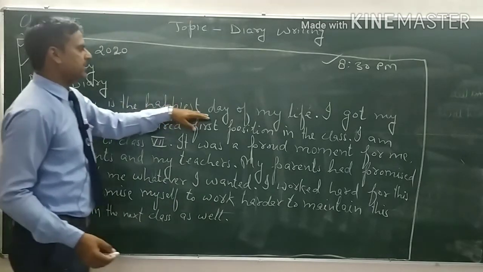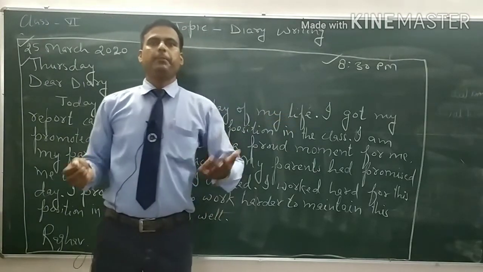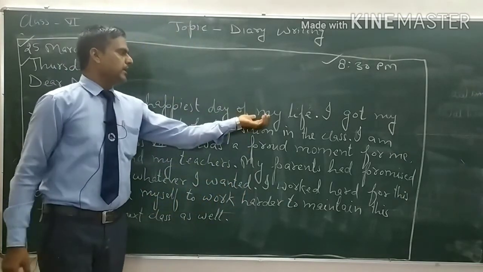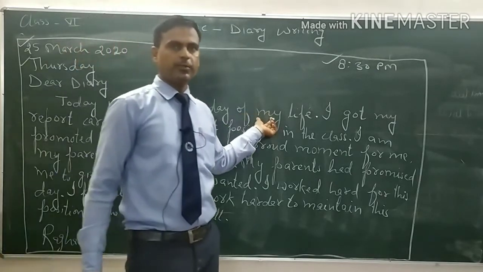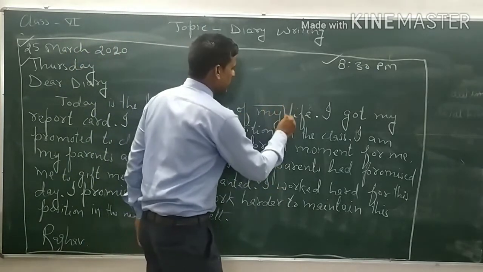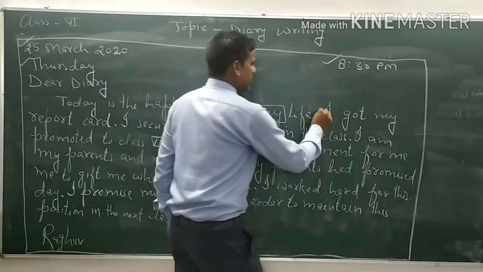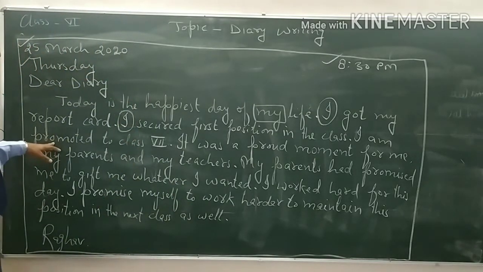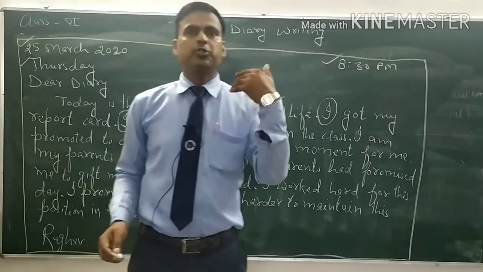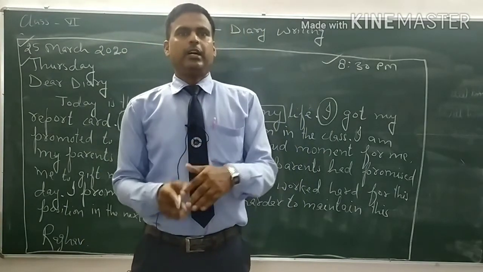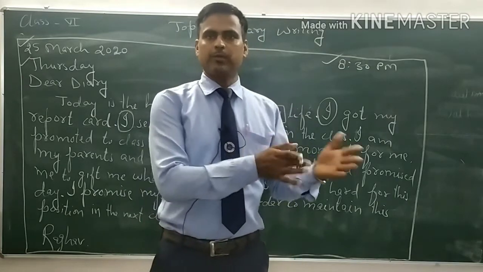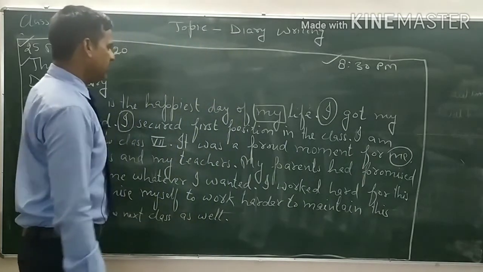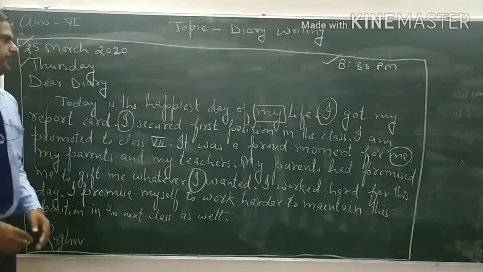So today is the happiest day of my life. It was the happiest day of Raghav's life. I also told you that most of the times we write the diary in the first person. We will use the first person personal pronoun because it is the person himself who is going to write the diary. If a person is writing about himself, about his experiences, he will use the first person personal pronoun.